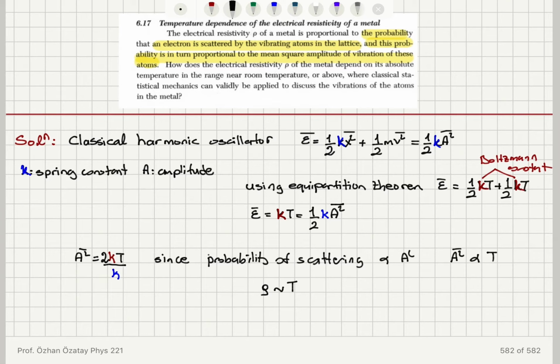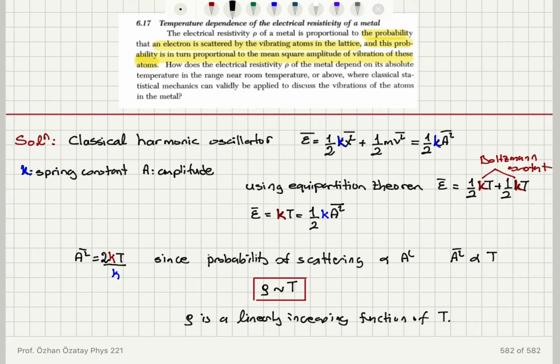It's linearly dependent on temperature. Therefore, classical statistical mechanics tells me that in this temperature range, the resistivity ρ is a linearly increasing function of the absolute temperature T.